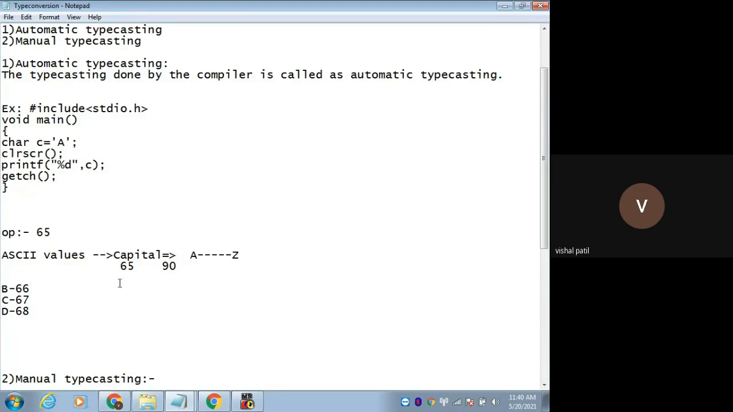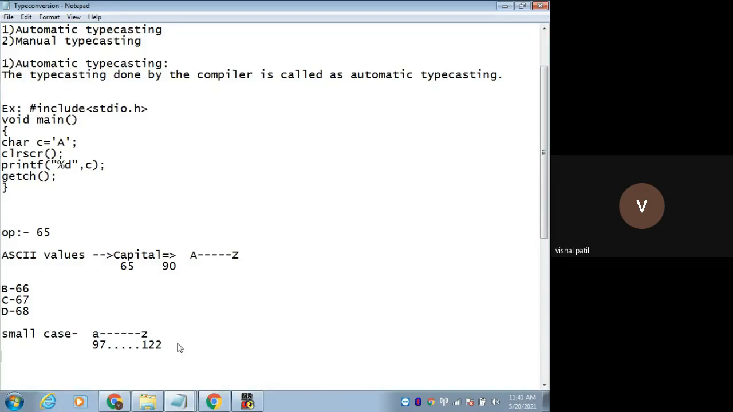Let's see for small case letters, from small a to small z. What are those ASCII values? For small a, it is 97, and for small z, it will be 122. Okay, so these are the ASCII values. What is meant by ASCII values?